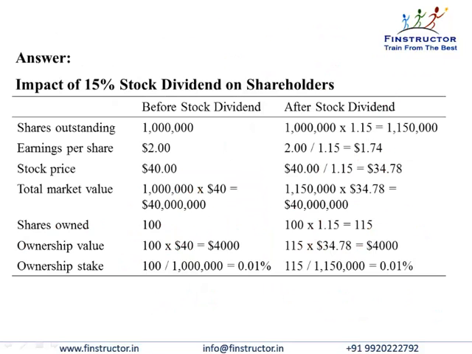We can summarize the impact of the stock dividend. Number of shares go up. Earnings per share earlier were $2. Now the per share earnings will go down to 1.74 as more shares are outstanding. 1.15 million shares are outstanding. The stock price will go down to 34.78. Total market value will remain the same.